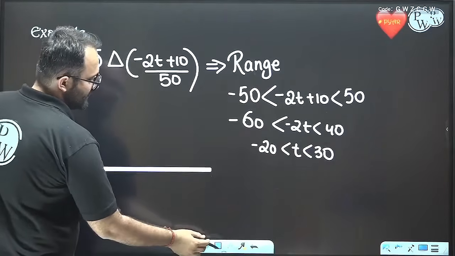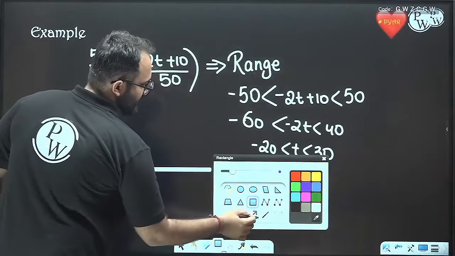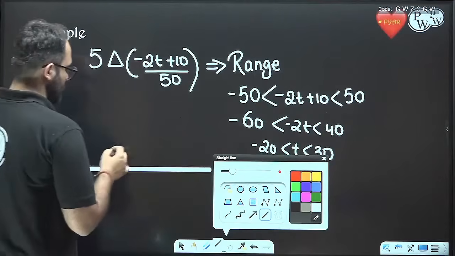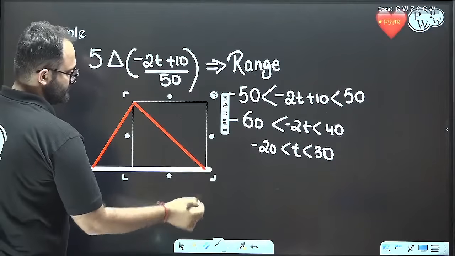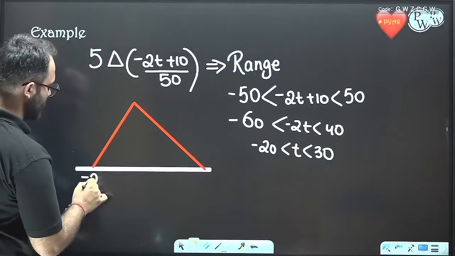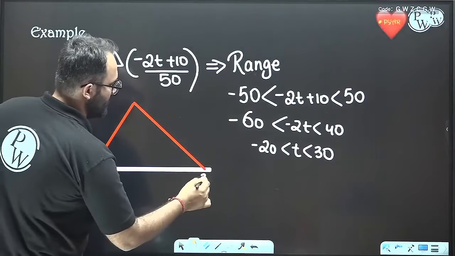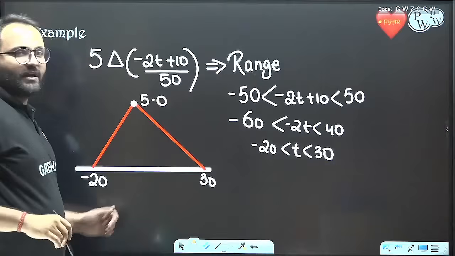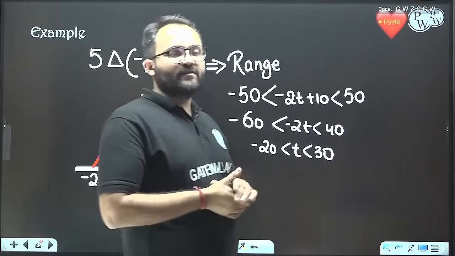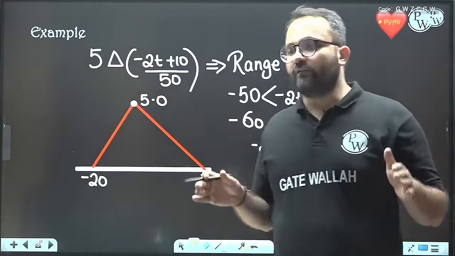What will be the maximum value? The maximum value will be 5.0. And what will be the location? I told you the location of maxima is the average of the ends.